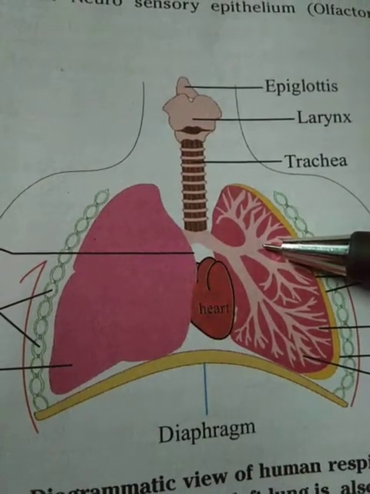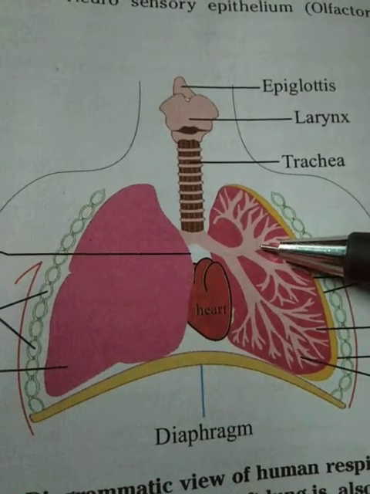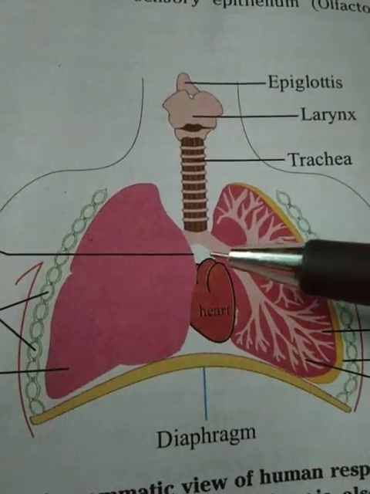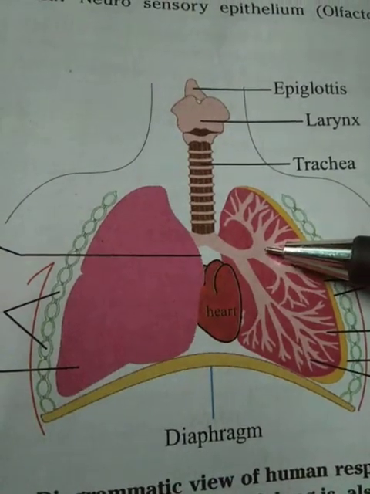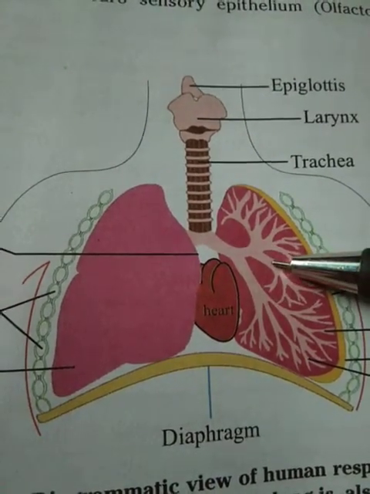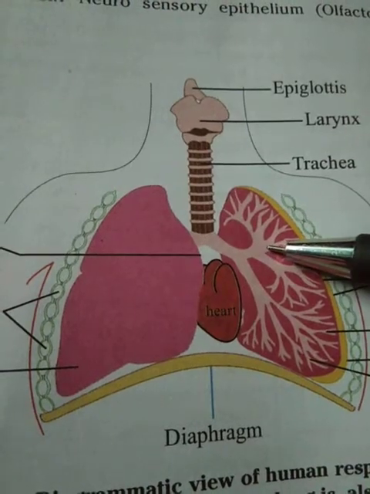So the bronchi divide into mainly three bronchi: primary, secondary, and tertiary.